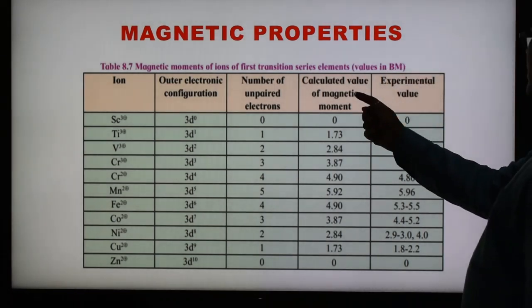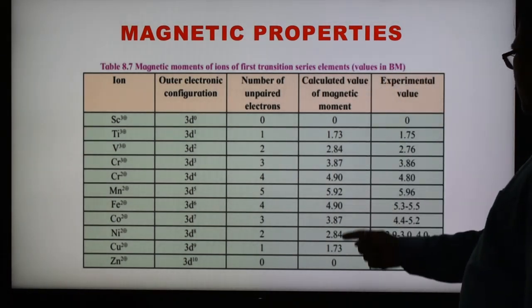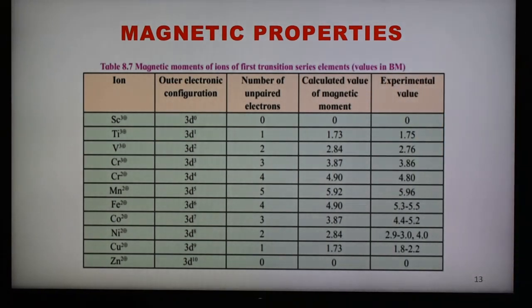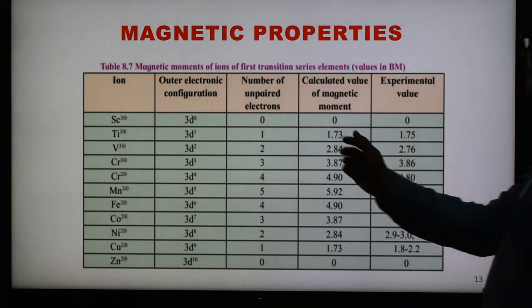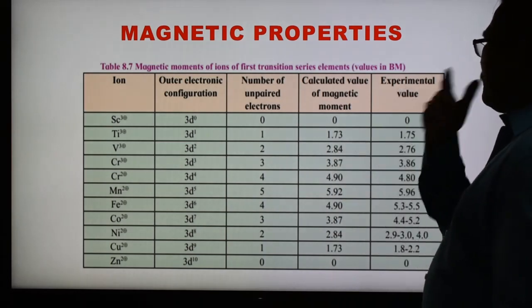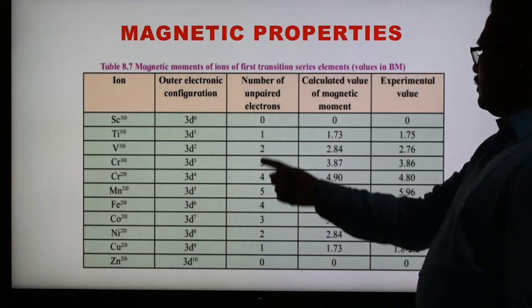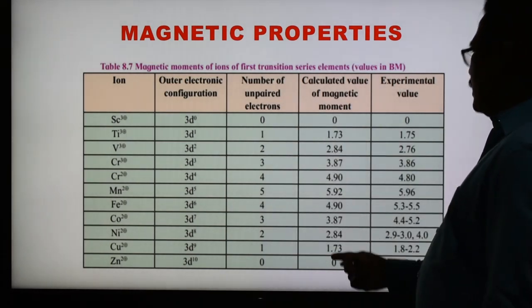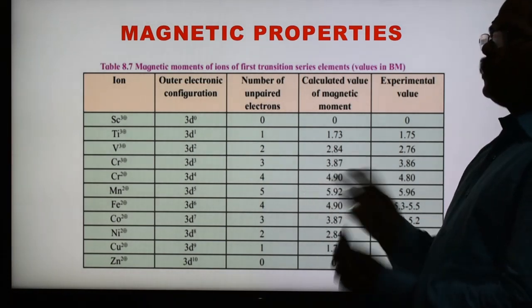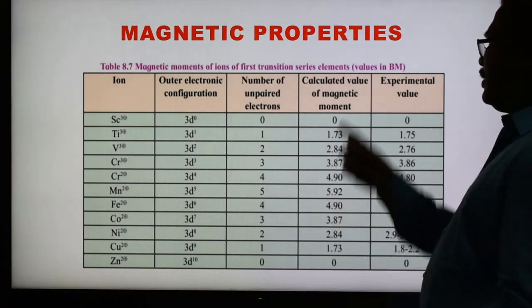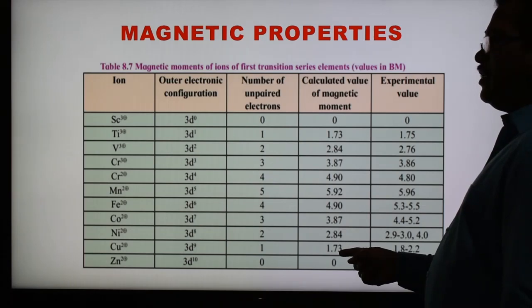Here this is the calculated magnetic moment value, and this is the experimental value, and these values are very close to each other. Again, one important point we have to remember: the number of unpaired electrons is given here, and the magnetic moment value is there. There is a formula, the spin-only formula. By using that formula, the magnetic moment of the element can be calculated.